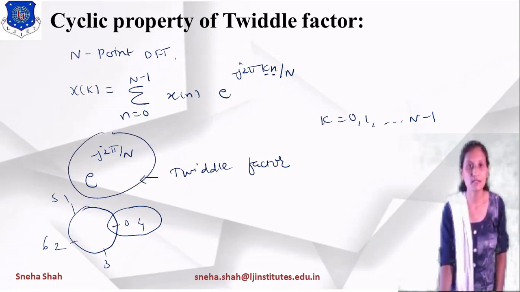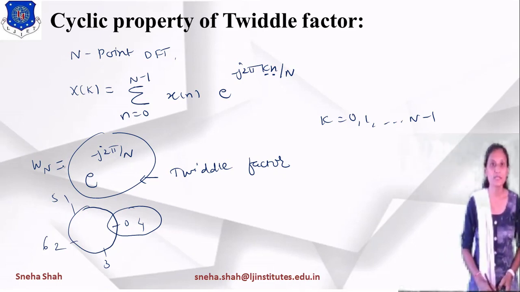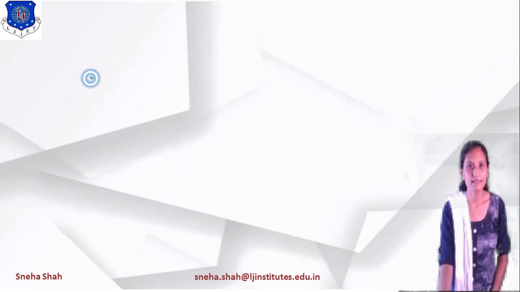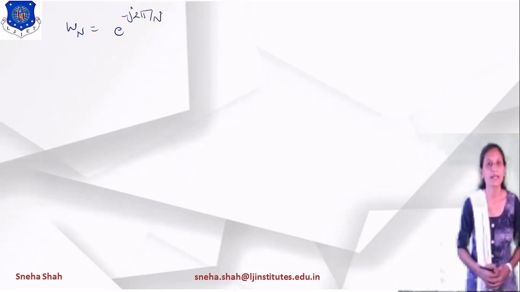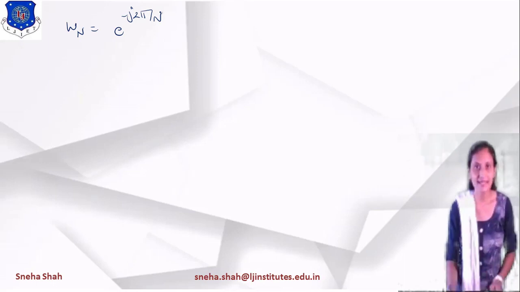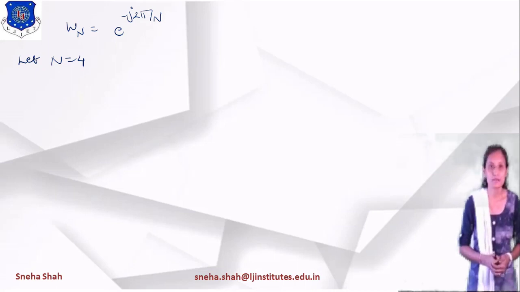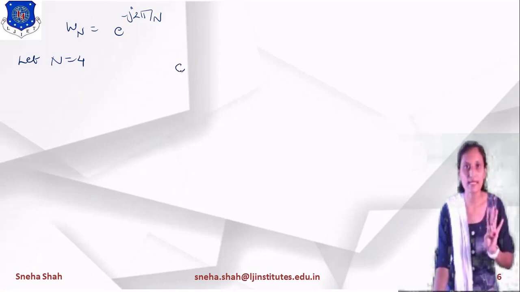Starting with this twiddle factor, it is defined as W_N. So W_N equals e raised to minus j 2 pi by capital N. I am writing this term here as W_N equals e raised to minus j 2 pi by N, right? Now in this I am taking the value of N equals 4. Suppose we take N equals 4. If I say 4, then the number of samples equals 4. So starting with 0, the number of samples will be 4.